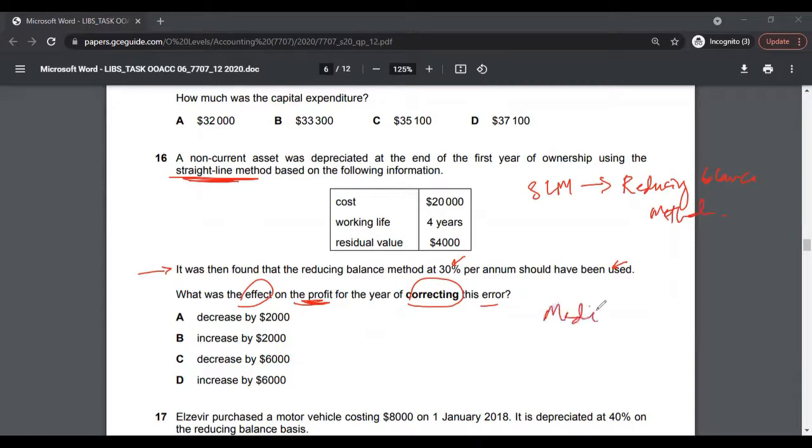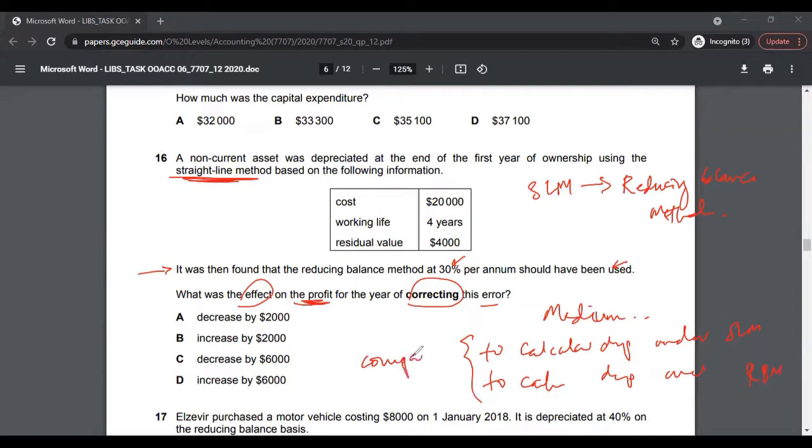I would say this question is medium, because you have to calculate depreciation under SLM, then calculate depreciation under the reducing balance method, RBM, and then compare the results. This would fairly take time, at least 1 to 2 minutes when you are doing the exam. So, a fairly medium type question.